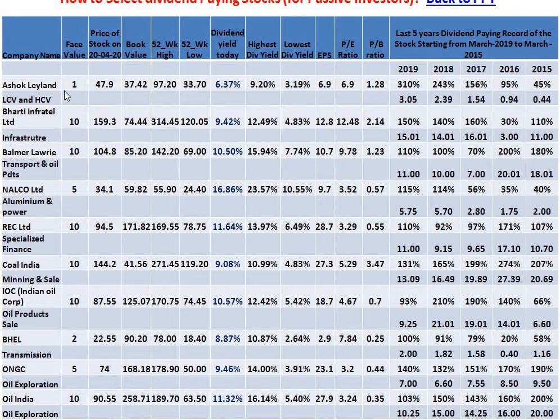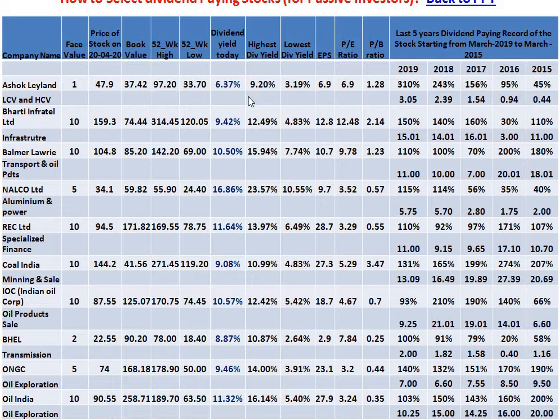CRISIL rating is AAA for this stock. CRISIL rating good, credit rating good. Growth you can see clearly. Earnings, half of them is given as a dividend, half is for the bad times. So this stock is looking very good, and dividend yield is 6.37. At certain time dividend yield was 9.2.